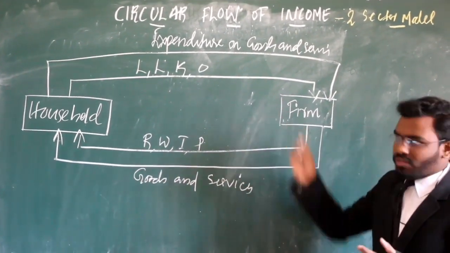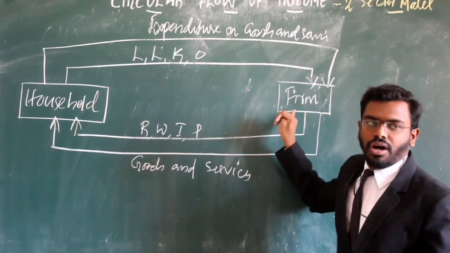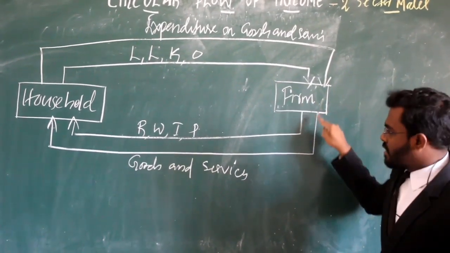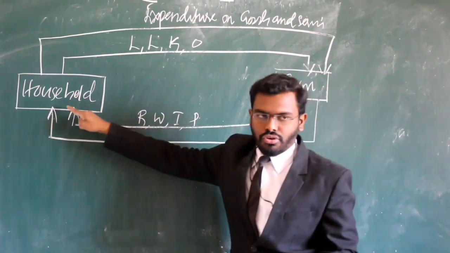Simple one. Four flows are there. First one, initially the firm purchases or hires land, labor, capital, and organization from the household. Then, as a result, there is a movement of rent, wage, interest, and profit to the household.